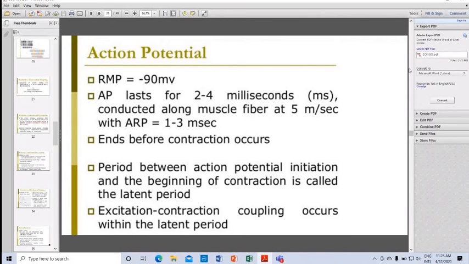We often forget this: the period between action potential initiation and the beginning of contraction is called the latent period. Excitation contraction coupling occurs within the latent period.